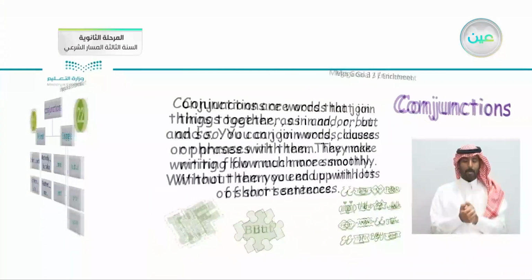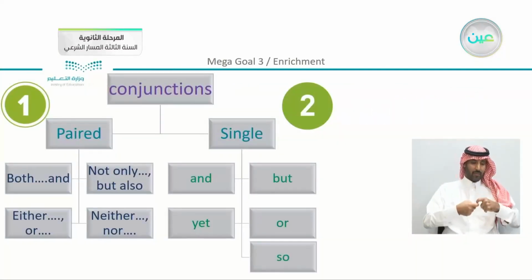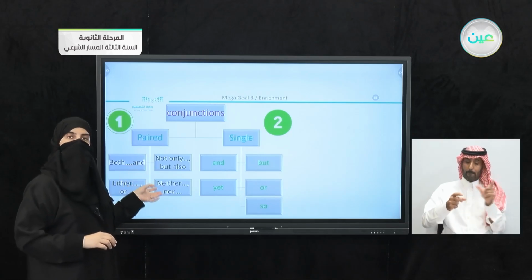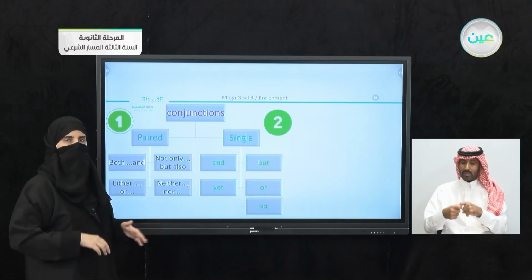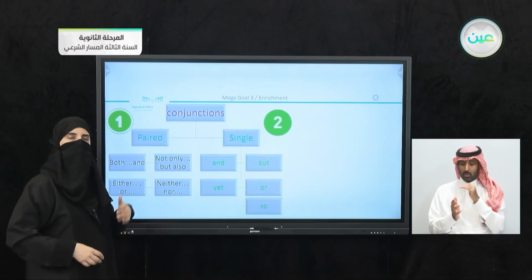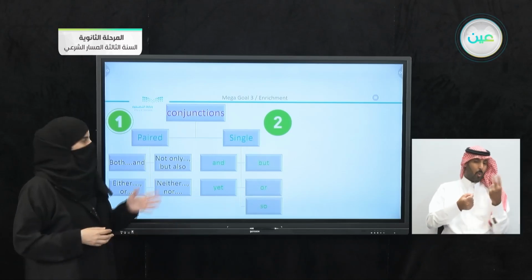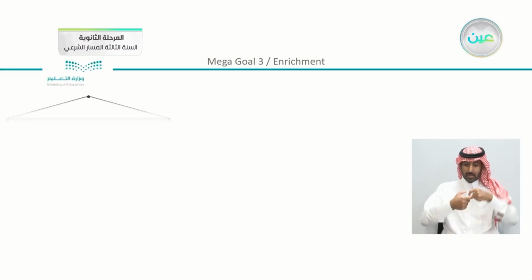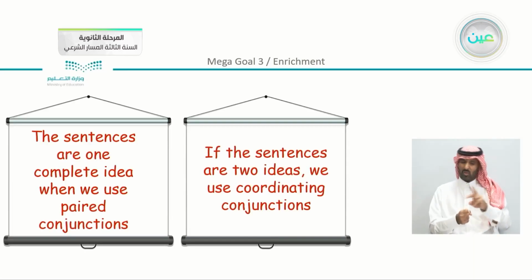Now we said that there were two types of conjunctions. We have paired conjunctions, where we took the 4 types, and we have single conjunctions that we usually use in our sentences like and, but, or, yet, for example, or so. Now we did explain also the difference that we have here.